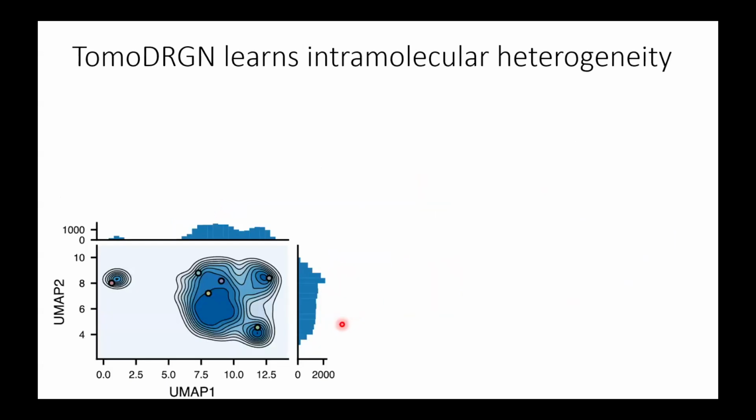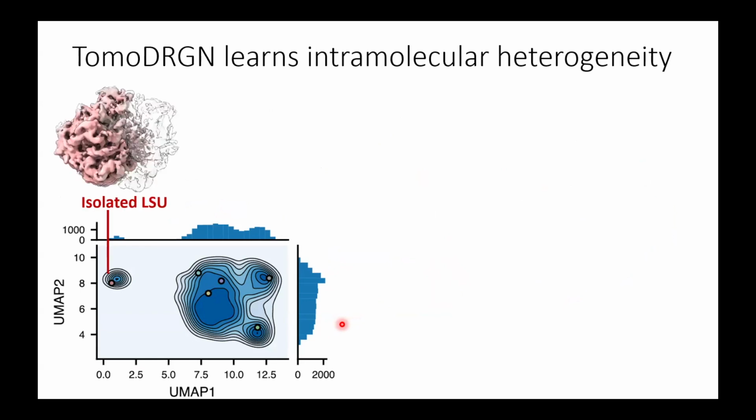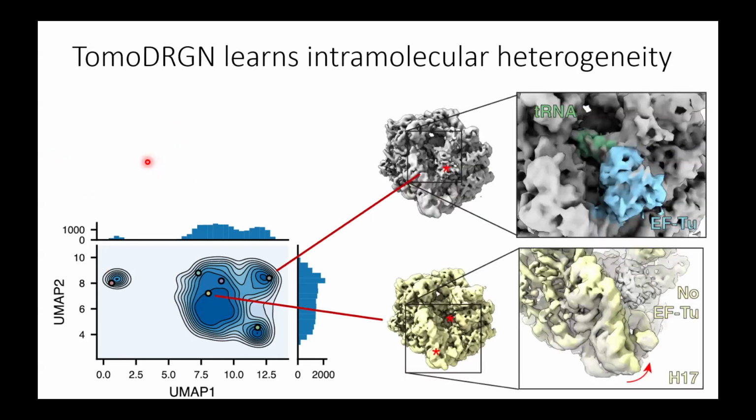If you look at the latent space, there's obviously a couple major groups. One of them is this isolated large subunit. And so this is free 50S's that are in the cell. And then this ghost white, I'm showing you where you'd expect a 30S to be. Clearly it's absent. If we look at the heart of the distribution, we find particles that are in different states of translation, either with or without EF-Tu. And we can find coupled relationships between the absence of EF-Tu and motions of, say, this helix 17.